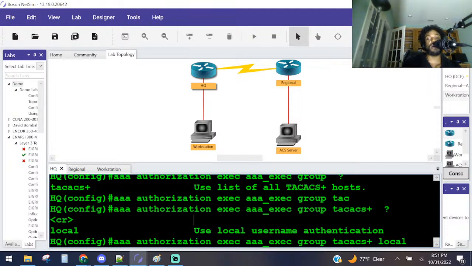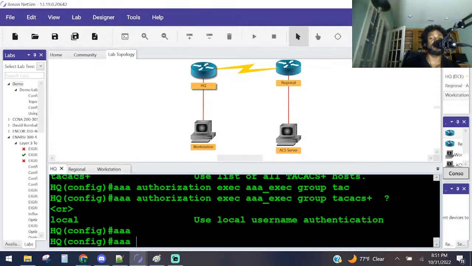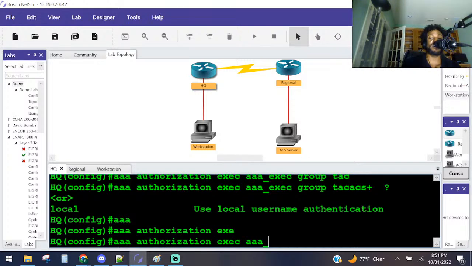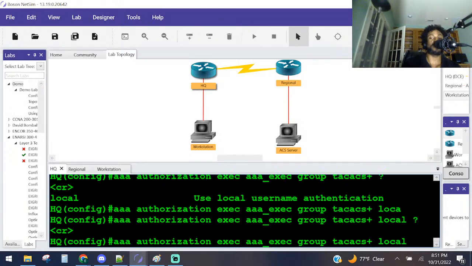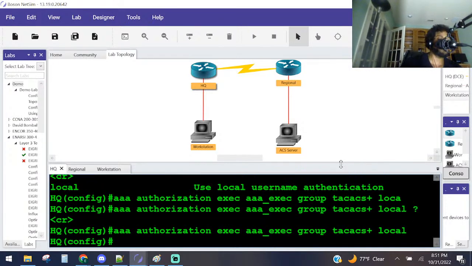So press, I believe just, let me see. Oh, God. I forgot to press enter there. Let me do it again. Authorization exec AAA underscore exec group TACACS and then local question mark, and that's pretty much it. Boom. I think that should be it right there, right?